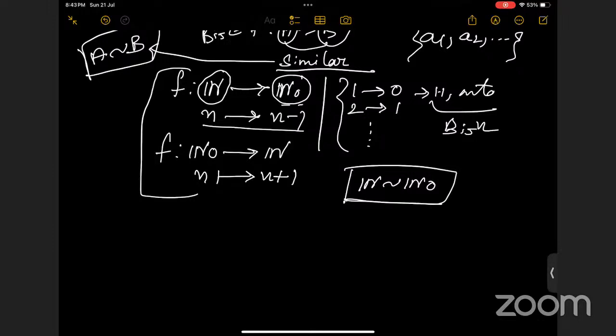So if we define the sequence from the set of natural numbers, then we can also define the sequence from the set of whole numbers, okay? This is basically the same thing. Yes, ma'am, the latter F is the inverse of the former F. Yes, actually, this is basically F inverse.